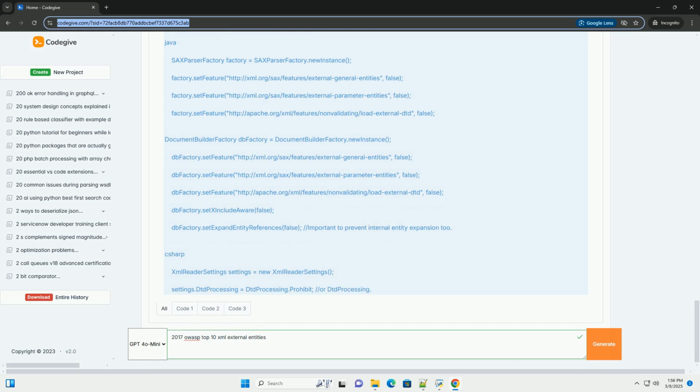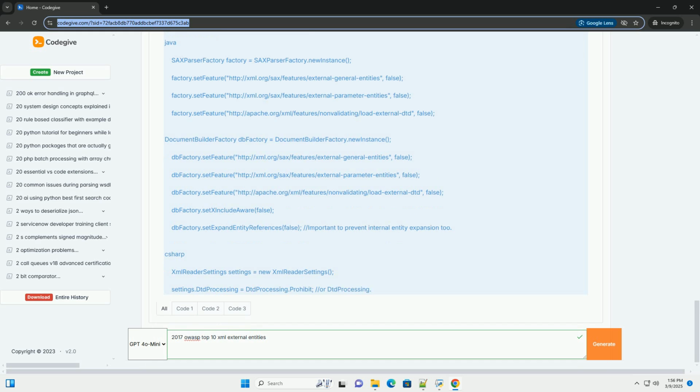Identifying XXE vulnerabilities. Several approaches can be used to identify XXE vulnerabilities. Code review: manually examine the source code of the application to identify places where XML is being parsed and processed. Look for usage of XML parsing libraries and check how external entities are handled. Pay special attention to user-controlled input that influences XML processing.